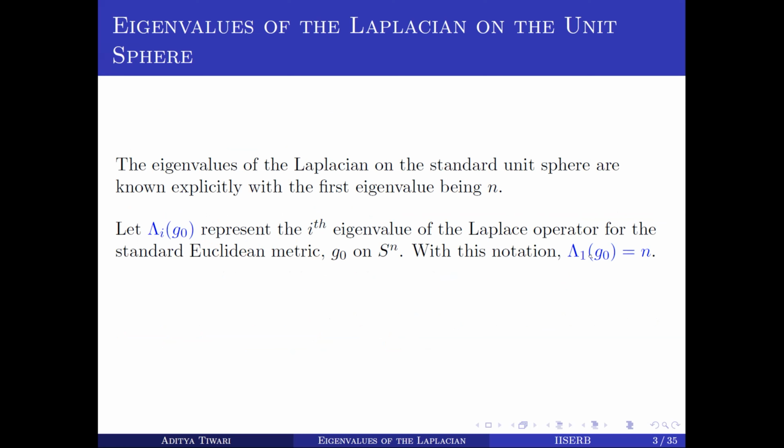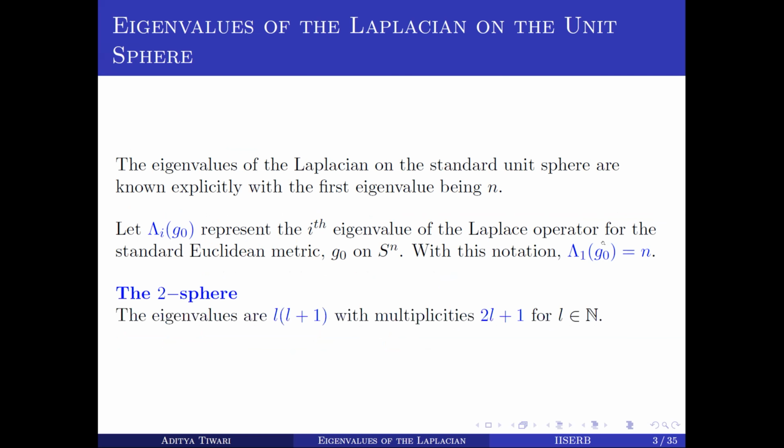With this notation, λ_1(g_0) is n. In the case of the two-sphere, the eigenvalues are l(l+1) with multiplicity 2l+1. We'll see in a few minutes why we discuss this example.